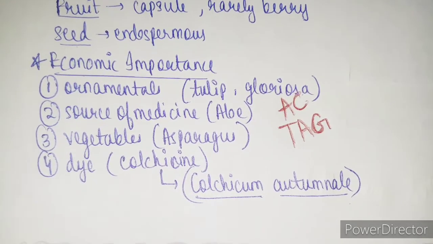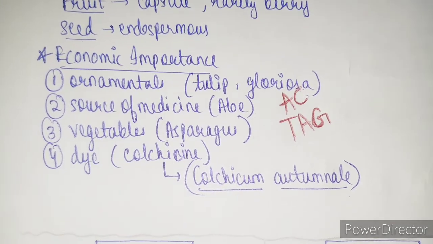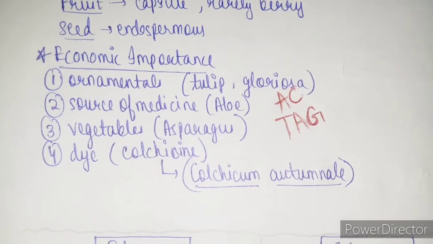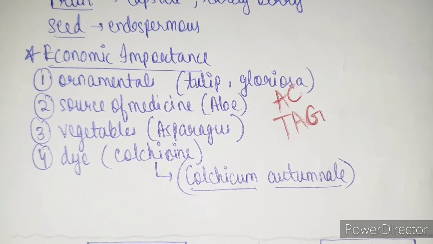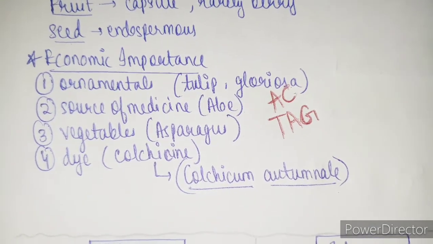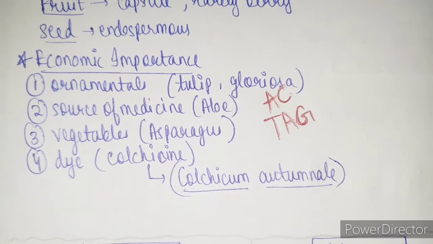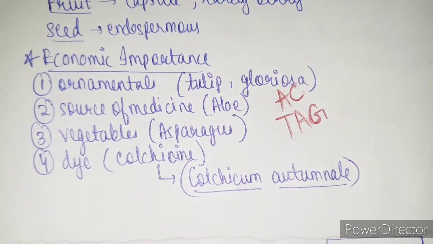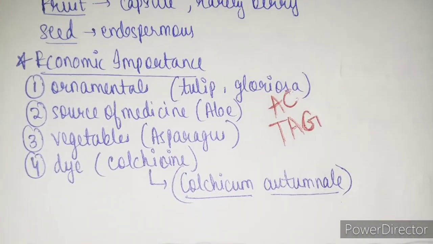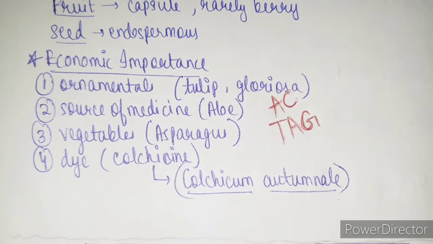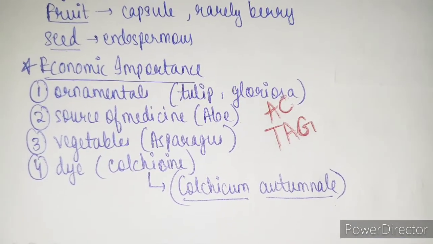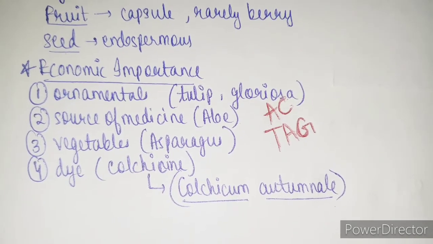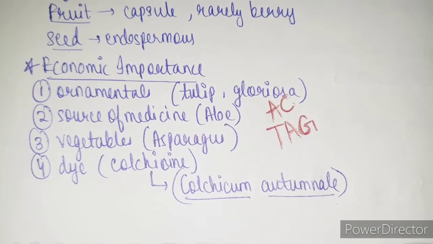I have not written it here, but you can learn it that way: remove the AC tag. So A stands for asparagus, C stands for colchicine, and in tag, T stands for tulip, A stands for aloe vera and G stands for gloriosa. Once again, first of all these are all the examples of Liliaceae family. Then we learn it by the trick: remove the AC tag, where A stands for asparagus, C stands for colchicine, T stands for tulip, A stands for aloe vera, and G stands for gloriosa.